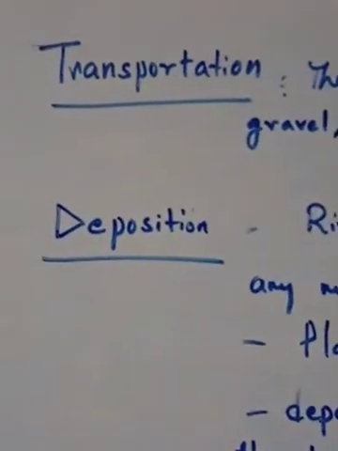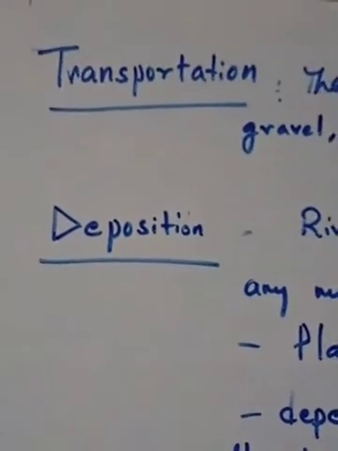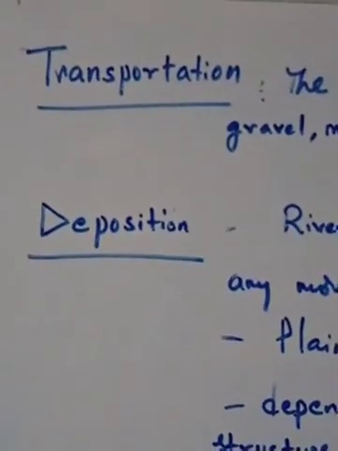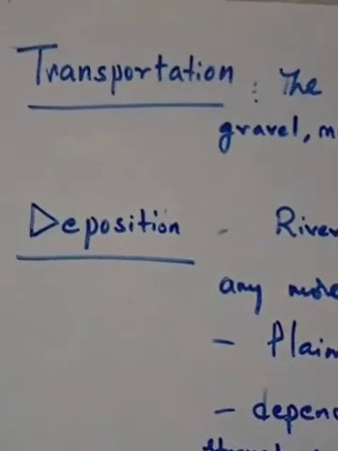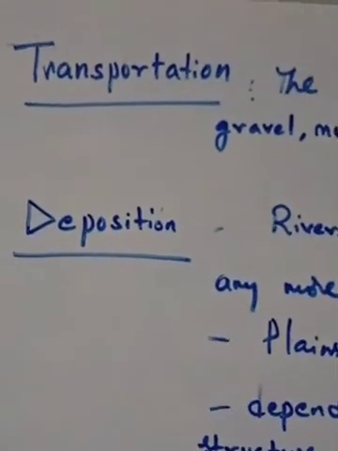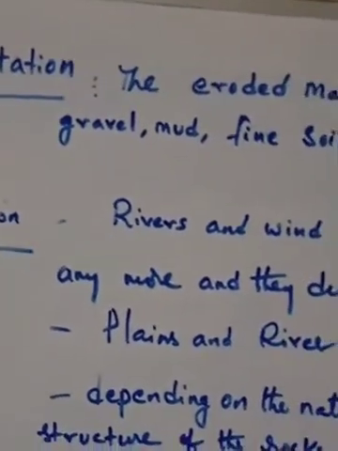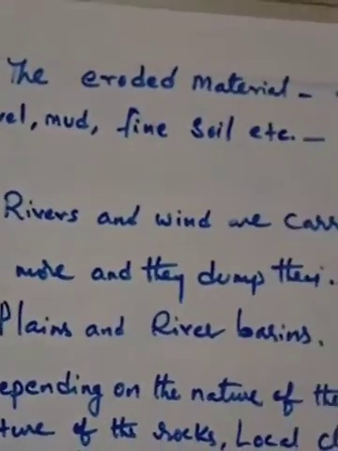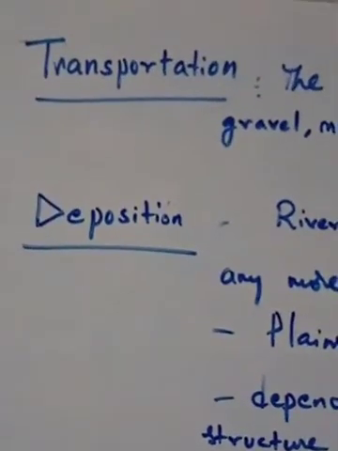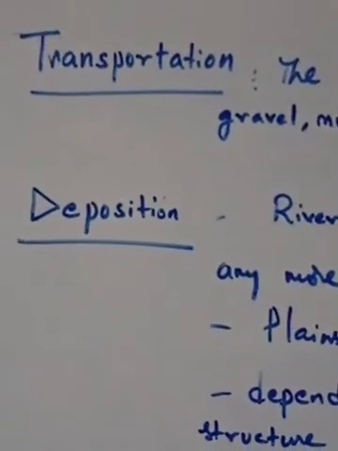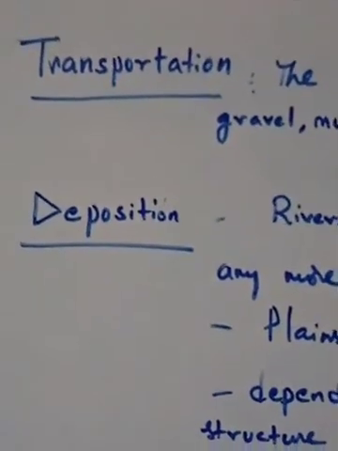This kind of situation we have seen in floods and huge winds. In these situations, some mud, gravel, soil, fine soil, this type of thing can be transferred from one place to another place.